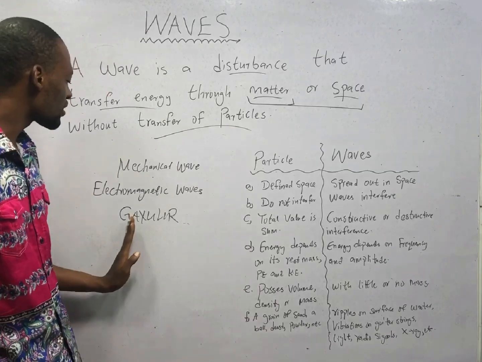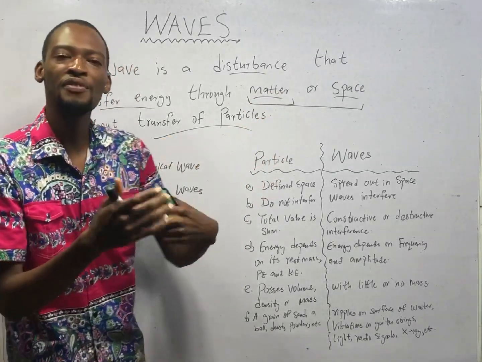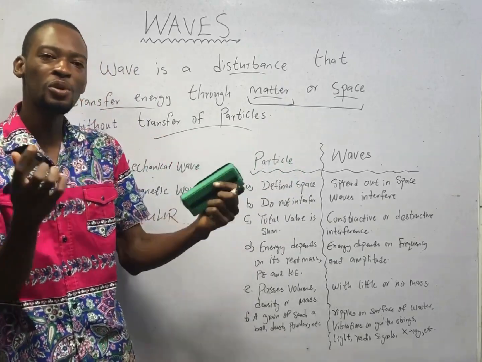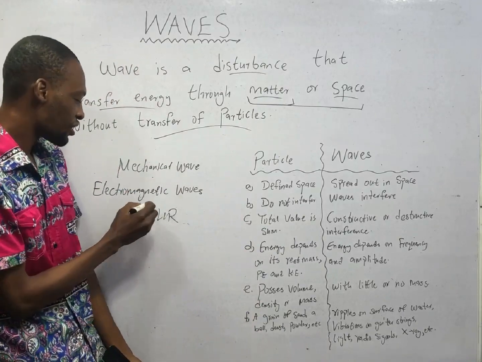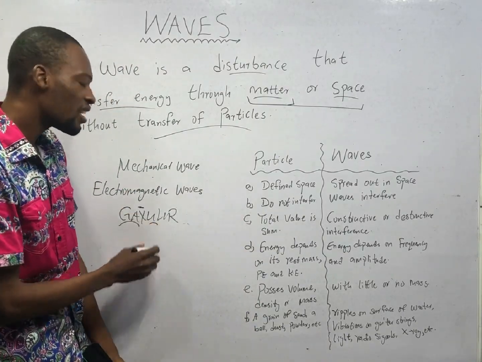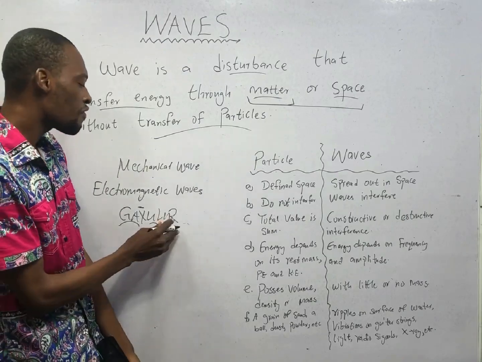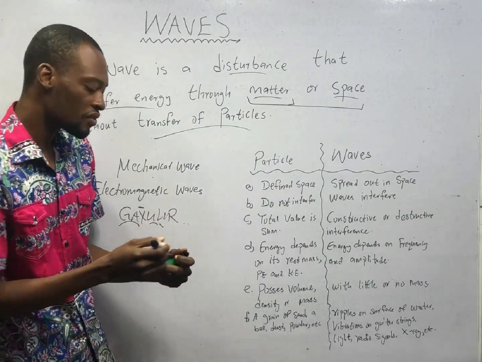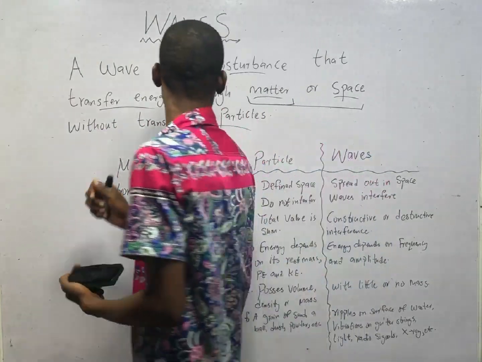So gamma rays are waves that travel without matter. They can travel in space. They don't really need a physical medium or material medium to propagate. X-rays, ultraviolet rays, light rays or light waves, infrared waves, and radio waves are electromagnetic waves when they transfer